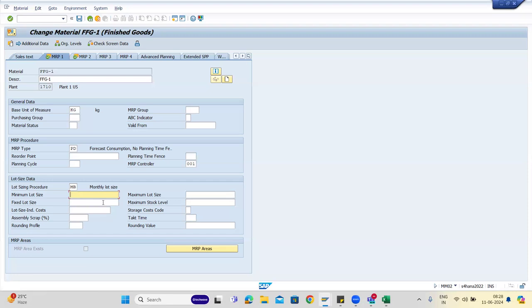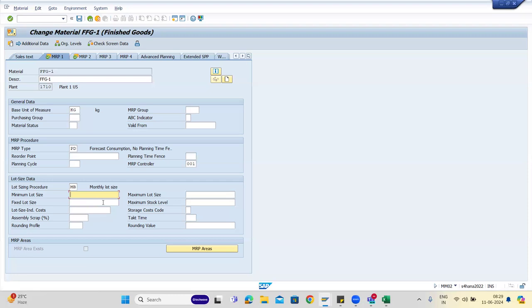Even your production order, if you say, okay, what is the safety level? How is it different from minimum lot size? Not safety level, safety stock. That is in MRP too. We'll go there.